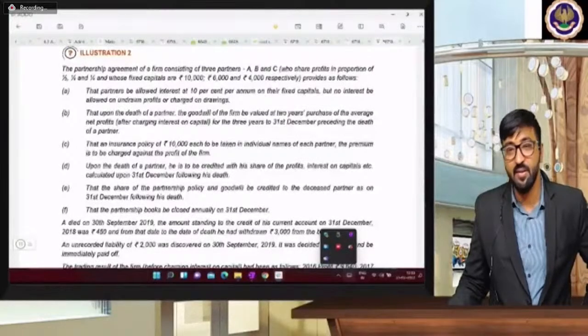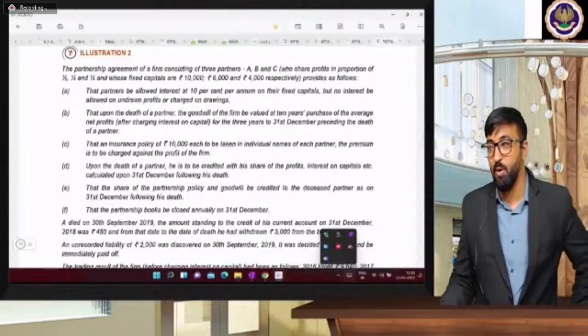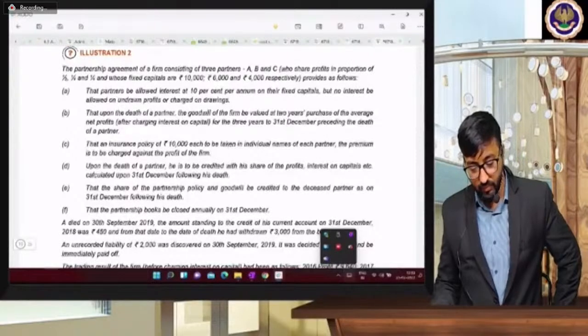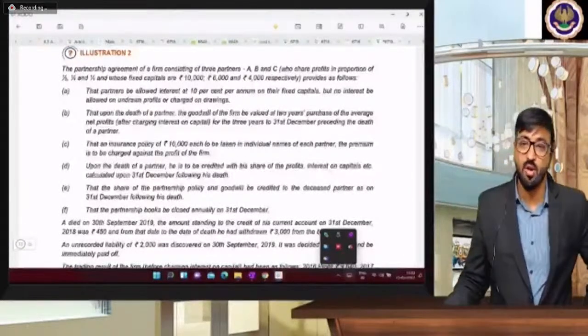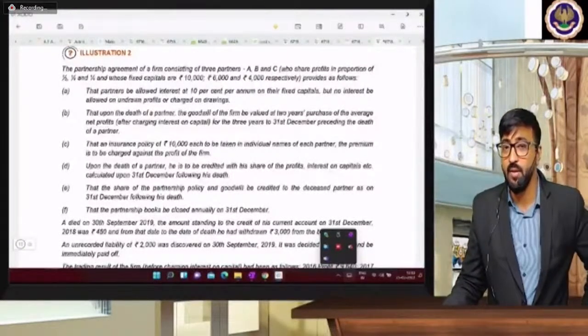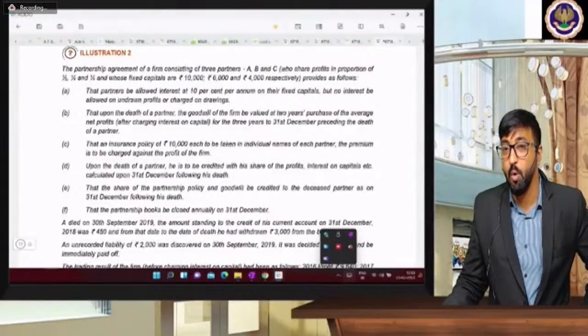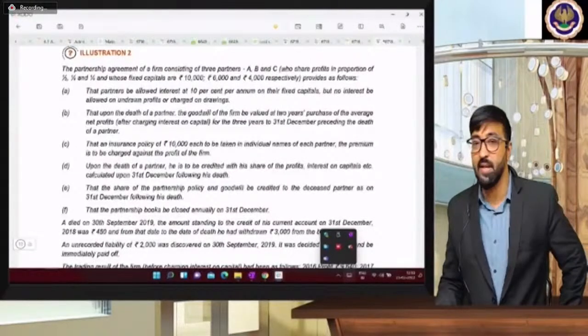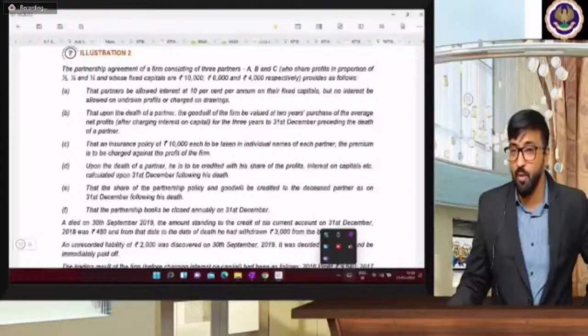Okay, so very important. When assets and liabilities values are not changing, you are recording at book value. When you don't want to change your assets and liabilities, then you record that memorandum revaluation account.